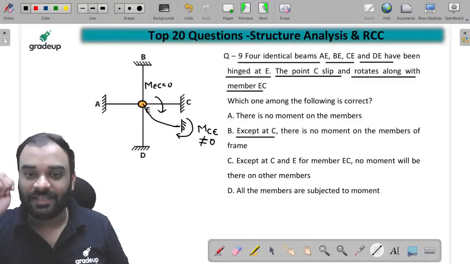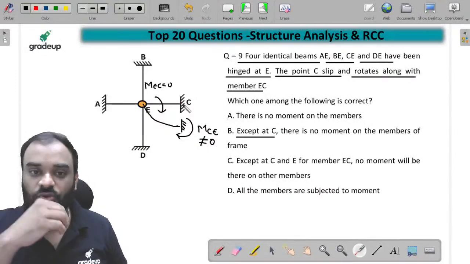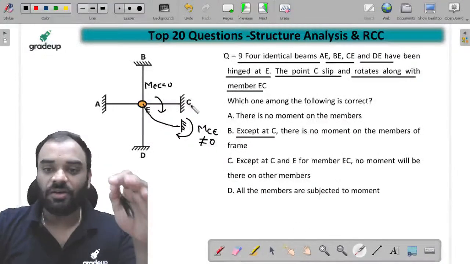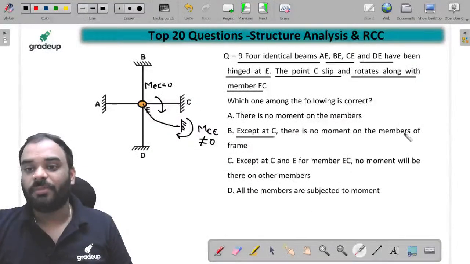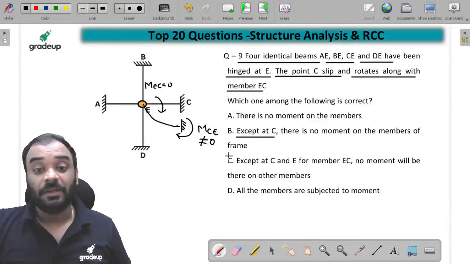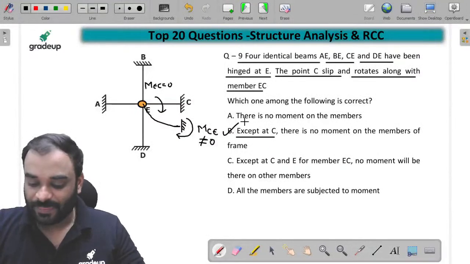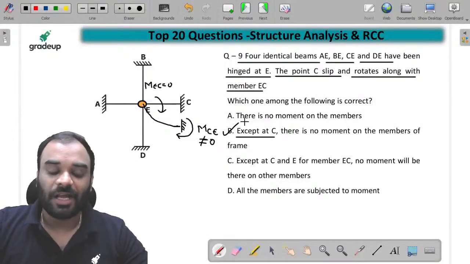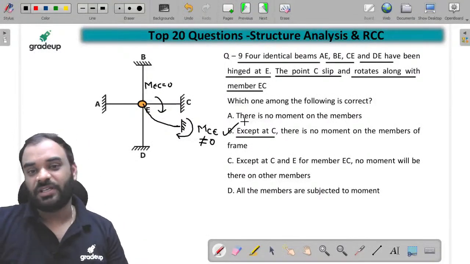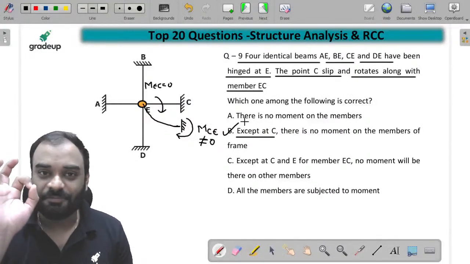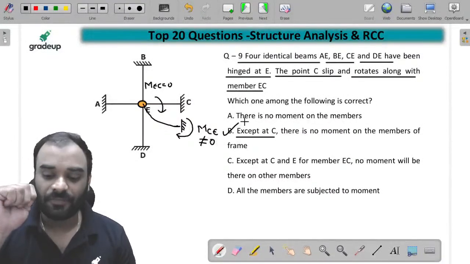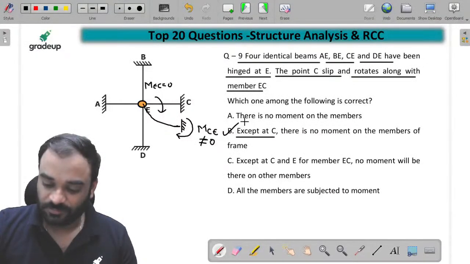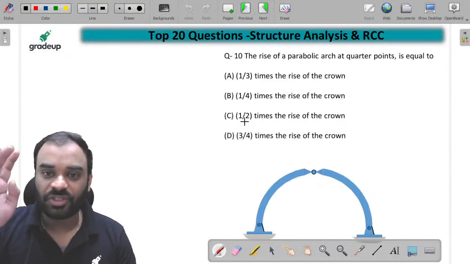Except at C, except at this particular joint, there is no movement on the members of the frame. It means B is the correct answer. B सही होगा बच्चों. आप लोग जो सोच रहे थे थोड़ा सा उससे अलग है. यहां पर आंसर है B. C पर ही सिर्फ मूवमेंट होगा. You may find the movement at the C only. Right? चलिए next question guys.